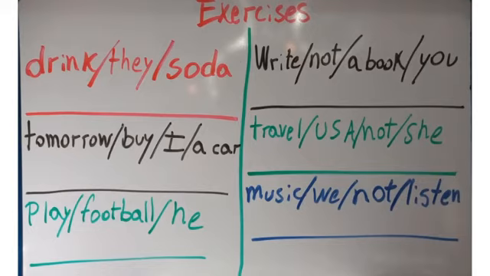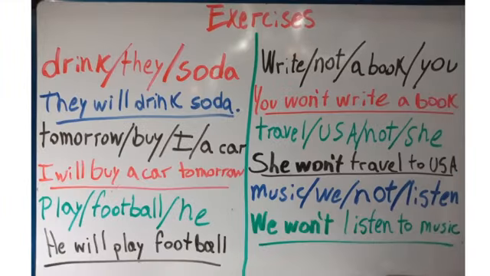Okay, we're going to check what the right answers are. We have they will drink soda. They, your subject, will, your auxiliary, drink, your verb, and soda, your complement. The next one, I will buy a car tomorrow. I, your subject, will, your auxiliary, buy, your verb, a car, the noun, and tomorrow, the time expression. And the last one, he will play football. He, your subject, will, your auxiliary, play, your verb, and football, your noun.